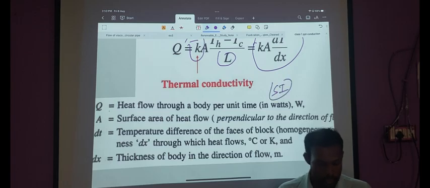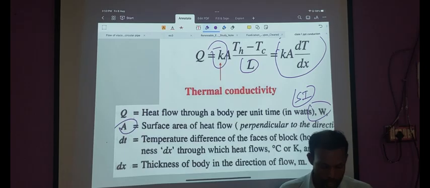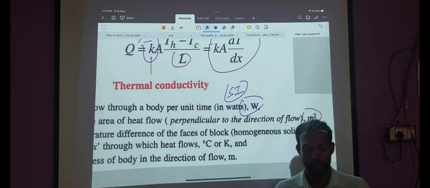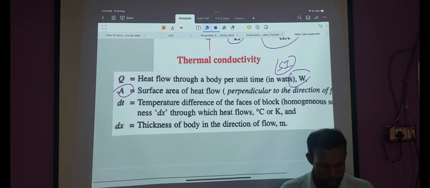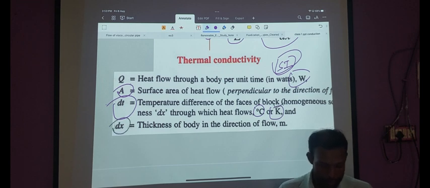Assuming SI units are taken, the rate of heat flow Q is taken in watts. The surface area of cross section, measured perpendicular to the direction of flow, can be measured in meter square, and the temperature differential can be measured in centigrade or Kelvin. As we are taking SI units, we are taking Kelvin here. The length dx or L can be measured in meter.